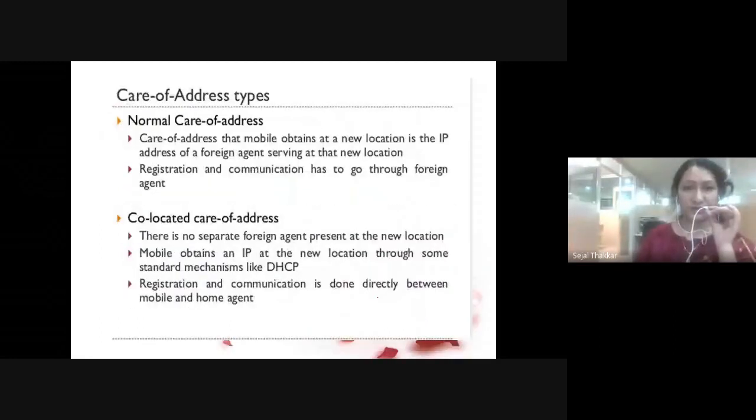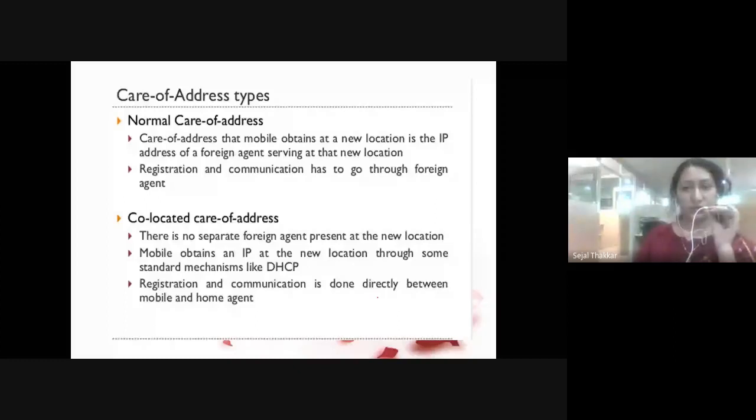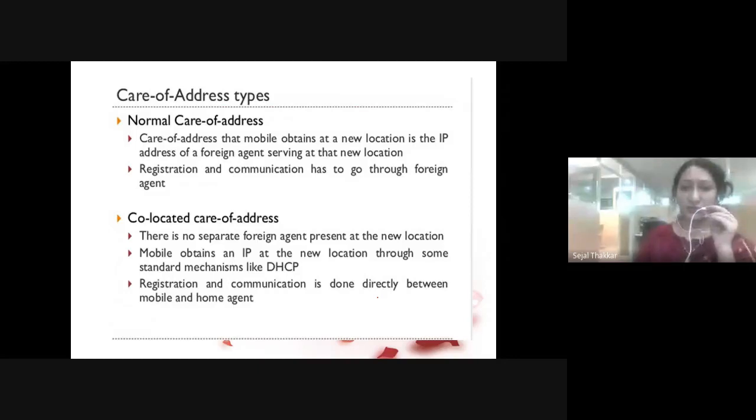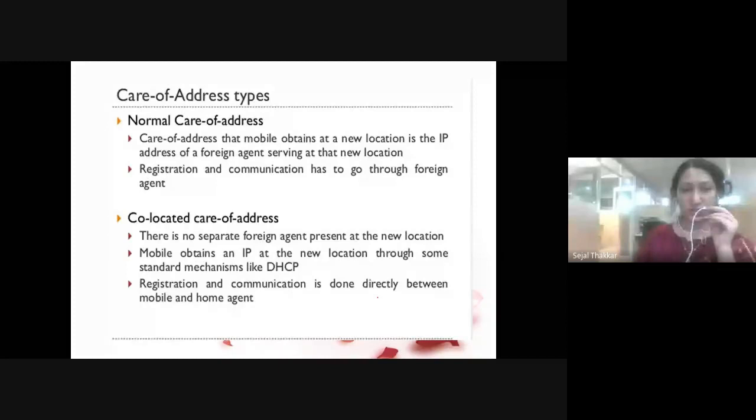The foreign agent care of address that the mobile obtains at a new location is the IP address of the foreign agent serving at the new location. Registration and communication have to go through the foreign agent. With a co-located care of address, there is no separate foreign agent present at the new location. The mobile obtains an IP at the new location through some standard mechanism like Dynamic Host Configuration Protocol. Registration and communication are done directly between the mobile and the home agent.